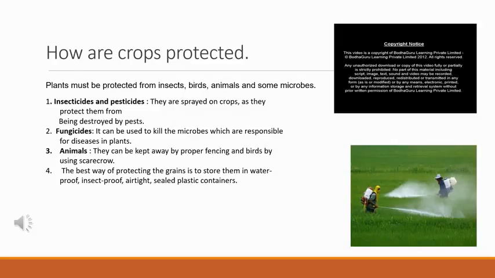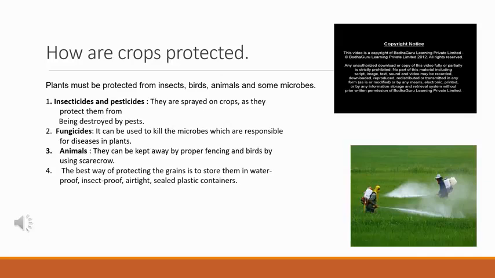We learned how to grow crops. Now next we are going to learn how the crops are protected. Crops get damaged if we are not taking proper care. So we need to protect our crops from insects, diseases, animals, birds, etc. So what all measures we have to take to protect our crops from all these factors? First, insecticides and pesticides. They are sprayed on crops as they protect them from being destroyed by pests and insects.